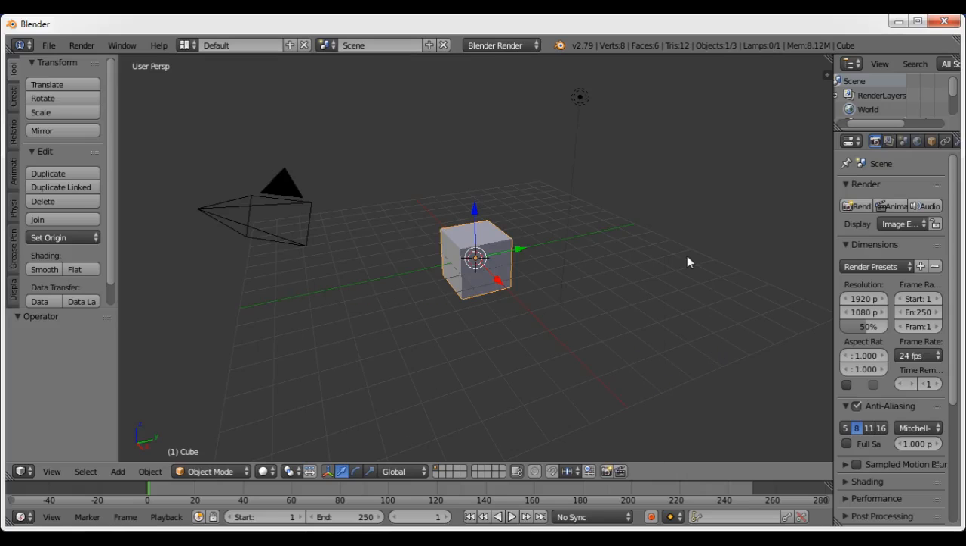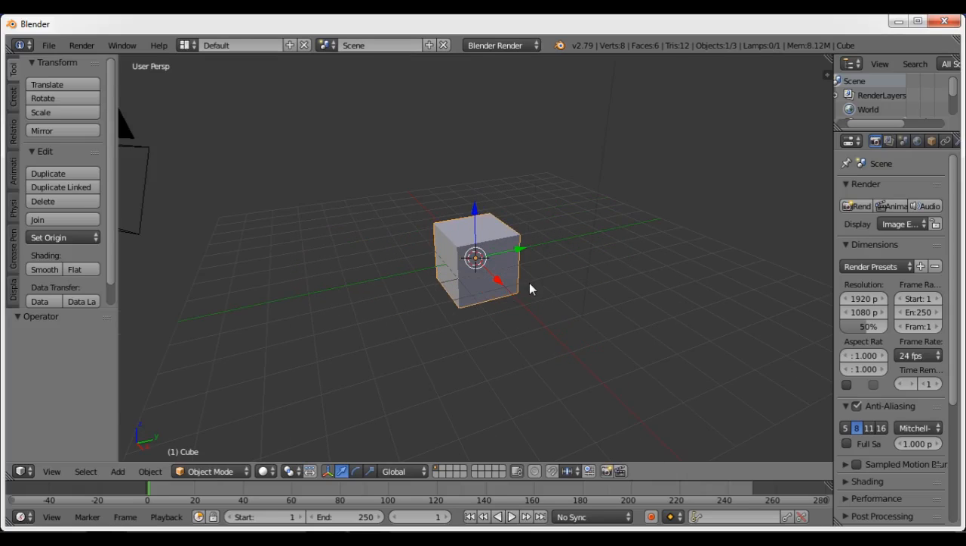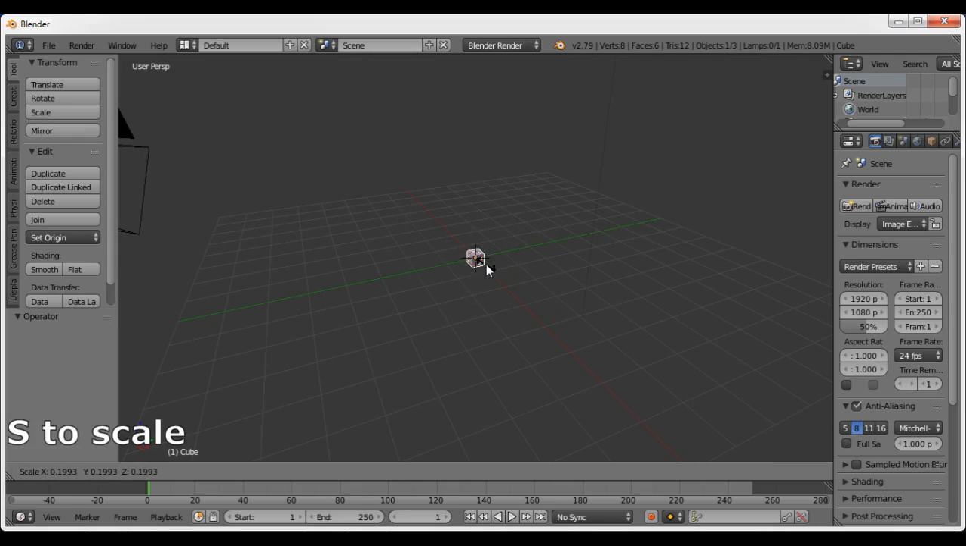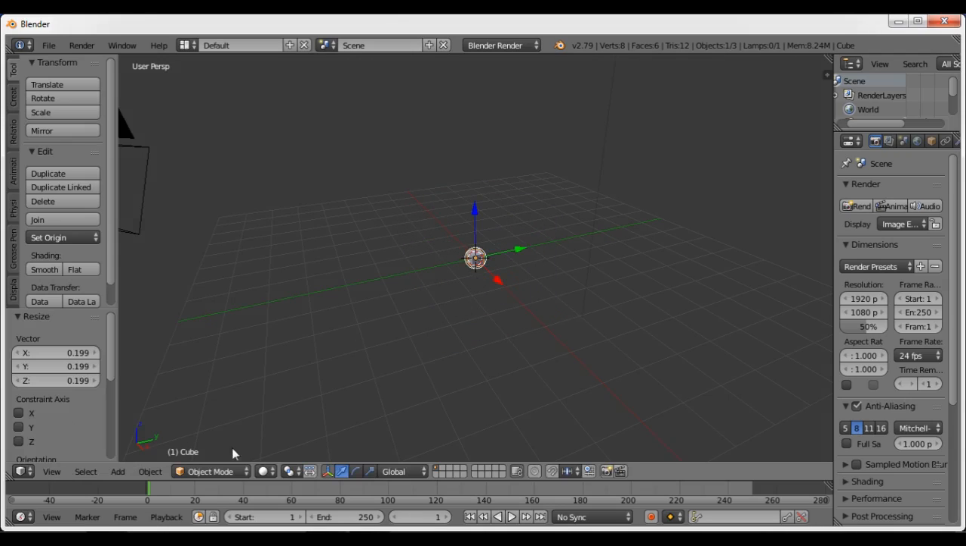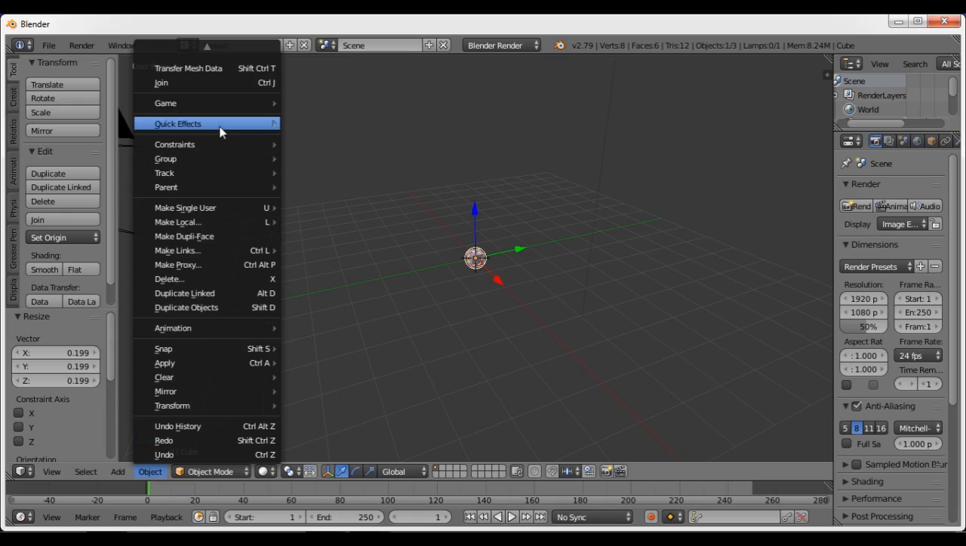Welcome to Blender tutorial. Today we will make a simple fire tornado. Press S Q to scale the cube. Then go to Object and go to Quick Effects. You will find Quick Smoke. Click and play.